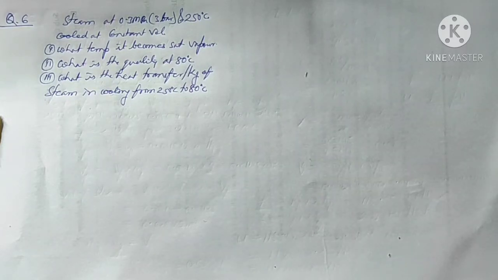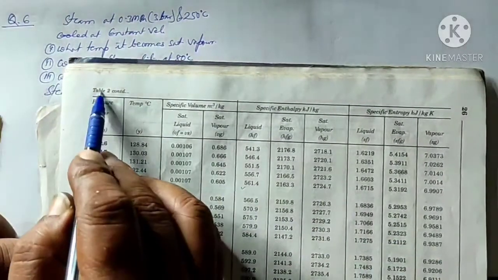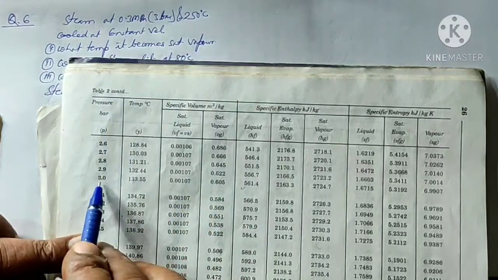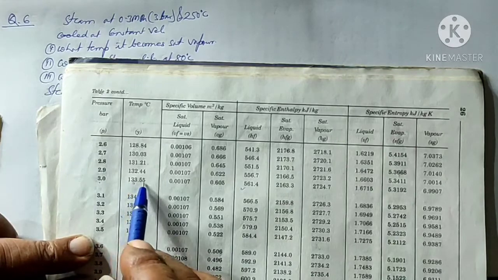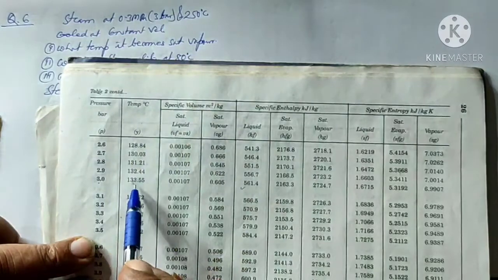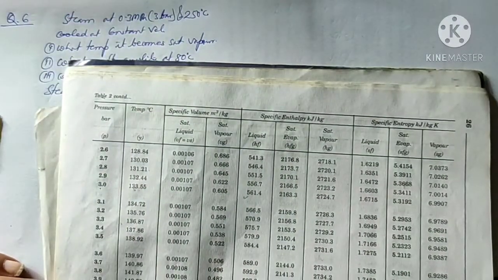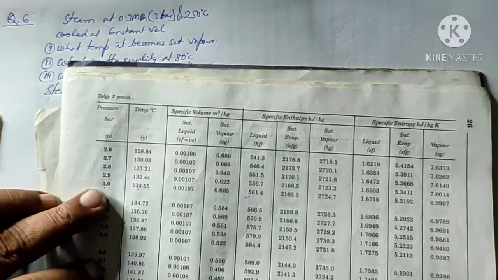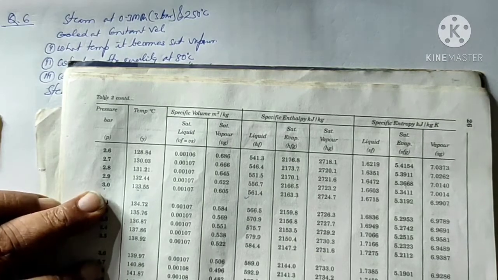So first we will go to steam table number 2 and try to find the 3 bar pressure. I am finding the saturation temperature is 133.55, which means the given temperature is higher than the saturation temperature, so the steam is superheated. So I will go to table number 3 and find the properties for pressure 3 bar and temperature equal to 250.